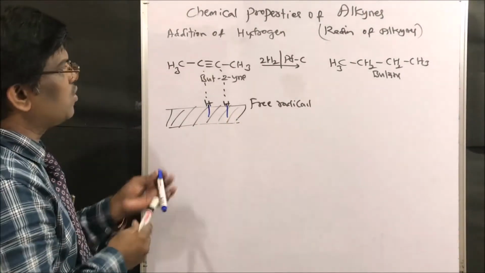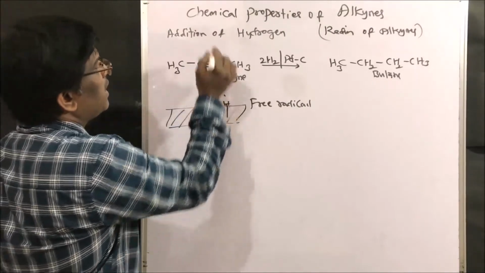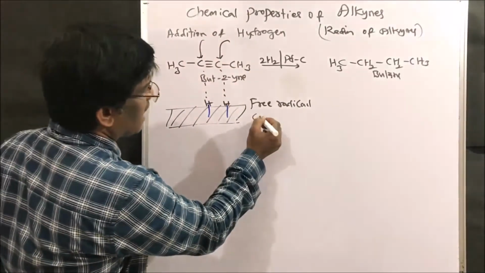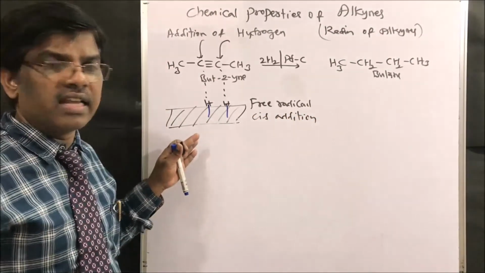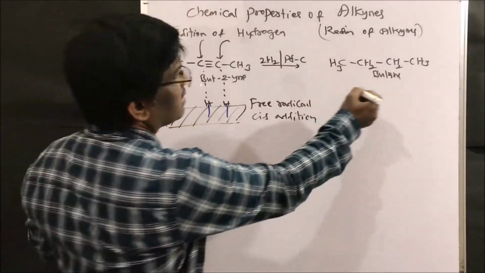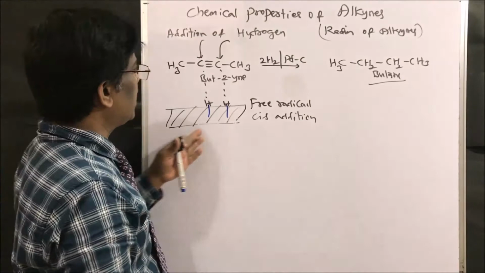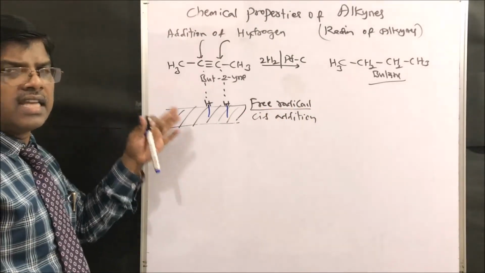These hydrogens slowly approach this side, and it is a linear molecule. Immediately on this side another molecule of hydrogen also comes, and cis addition takes place. We call it syn addition, to give this butane, right friends?